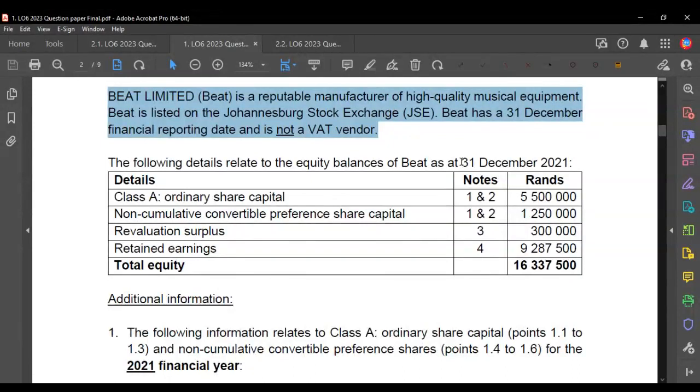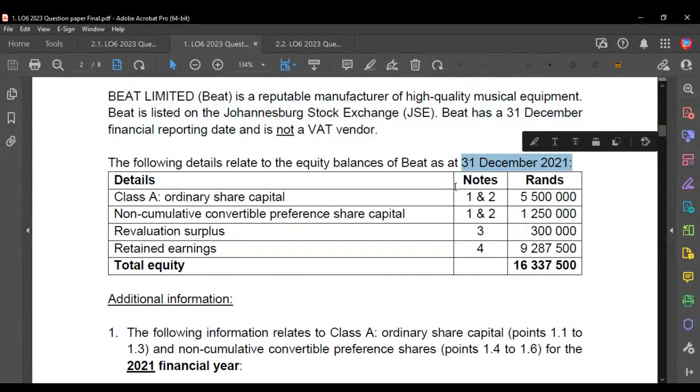And then in the second chunk of information, they have given us the equity balances, which we will need to prepare the equity statement. They've given us the equity balances for 31 December 2021. Now we need to produce the one at 2022, but also the comparatives, which means we need to go from 2021 to 2022, and then from 2020 to 2021.